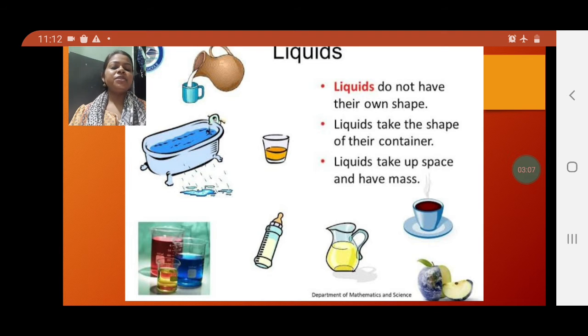And second, suppose in the last period when your bottle gets empty, it becomes light in weight, right? But in the early morning first period, your bottle is full of water, and at that time it is a little heavier. That means water has mass also. So liquids occupy space and hence have volume, and they have mass as well.